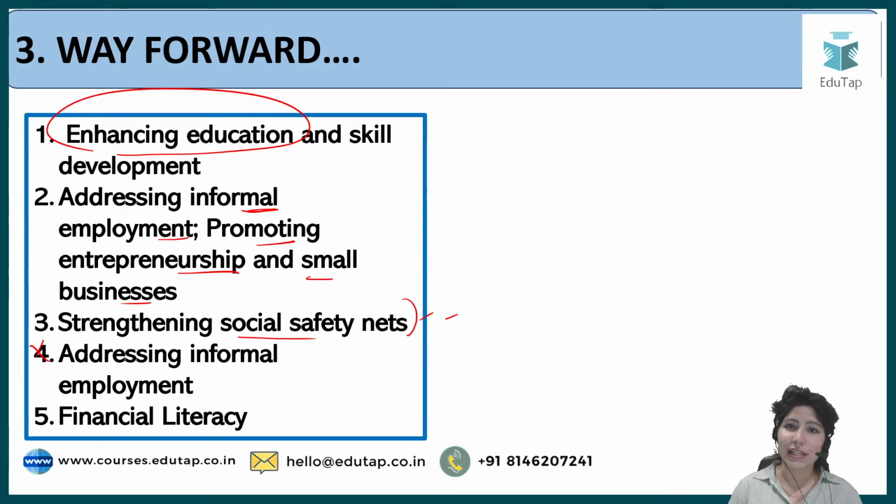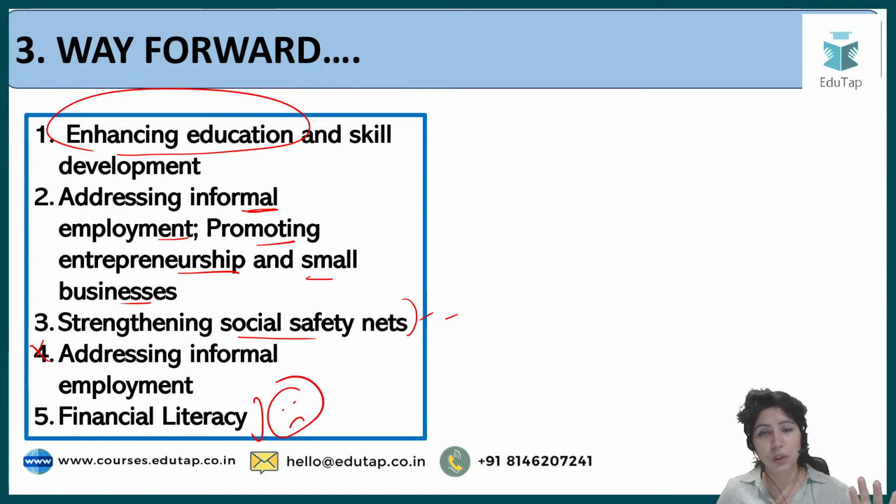And financial literacy, for example, where should they invest? What is the right time to buy a house? For example, if inflation is high, a financially literate person might not buy a house at that time if real estate prices are high. Alright, so that financial literacy is also missing in the middle class, and this has to come from the government's end.